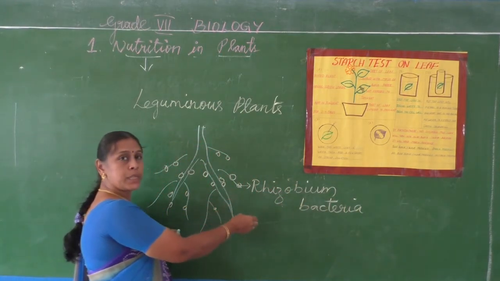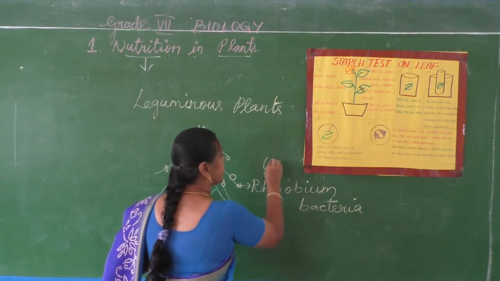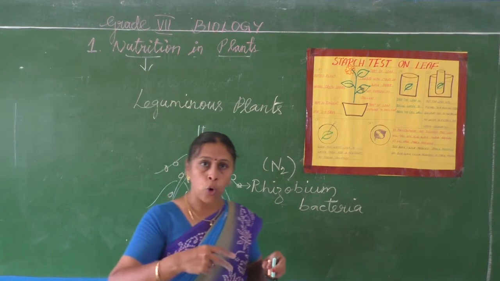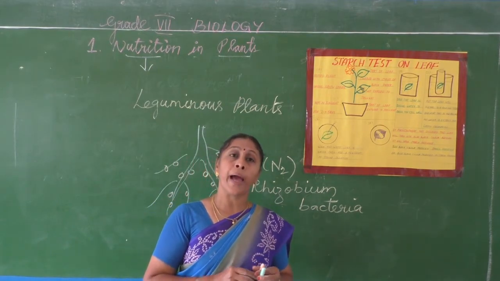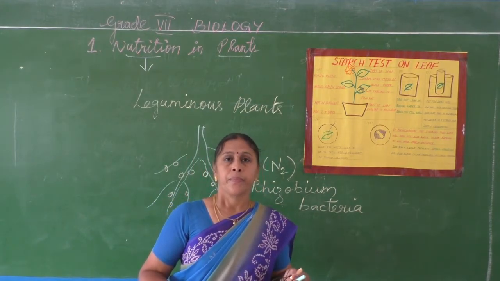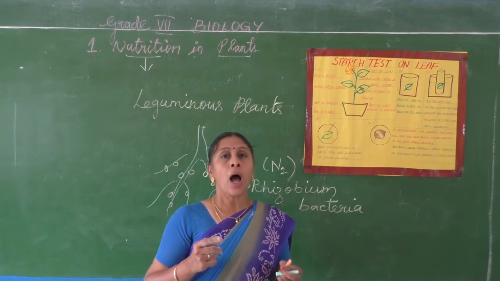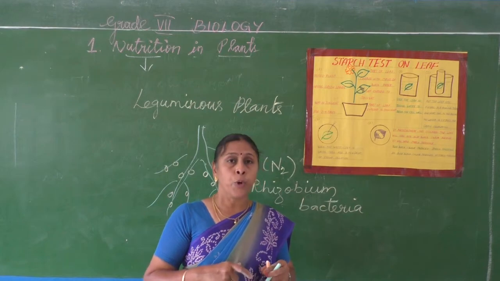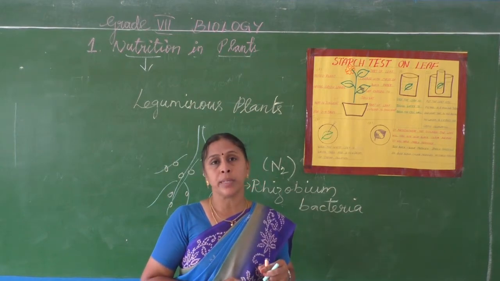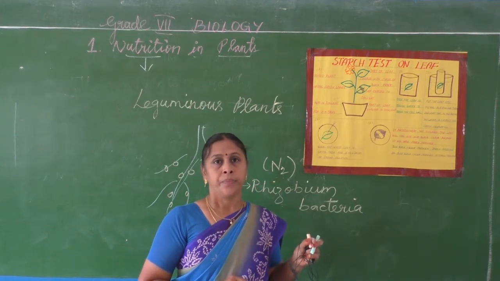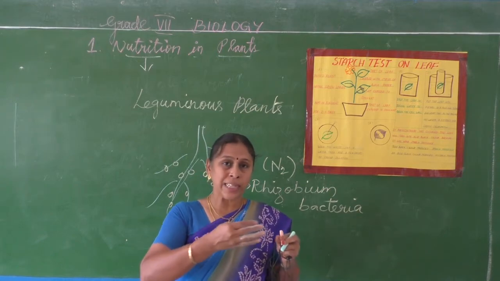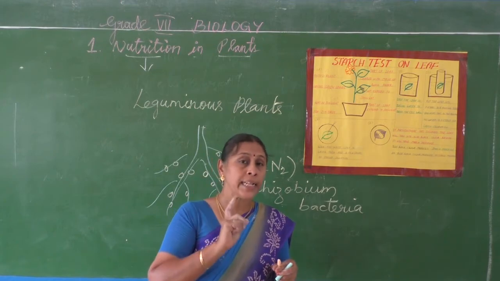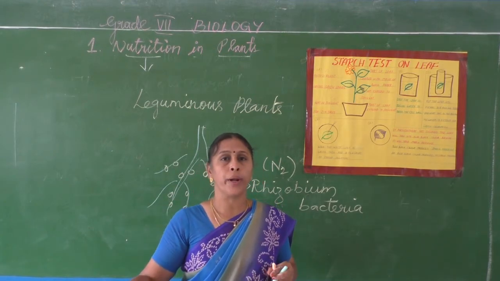They will absorb the nitrogen. Plants need nitrogen for their growth and also to prepare proteins. All the legumes are rich in proteins. So how are the proteins able to be produced in these plants? Using the carbohydrates, the proteins will be produced, and the proteins are rich in nitrogen components.